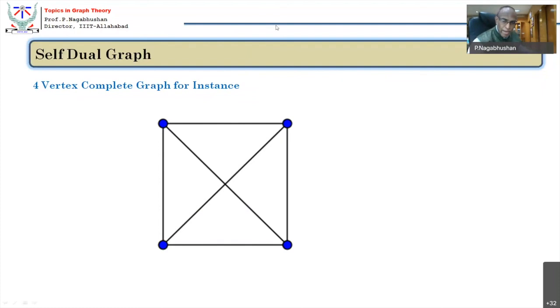So this edge is adjacent to this edge. This edge is adjacent to this edge. This edge is adjacent to this edge. So when I start with this, this becomes a vertex. This vertex should be adjacent to this vertex which represents this edge, should also be adjacent to this vertex which represents this edge, and should also be adjacent to this vertex which represents this edge. Like that you should draw it. That is edge vertex duality.